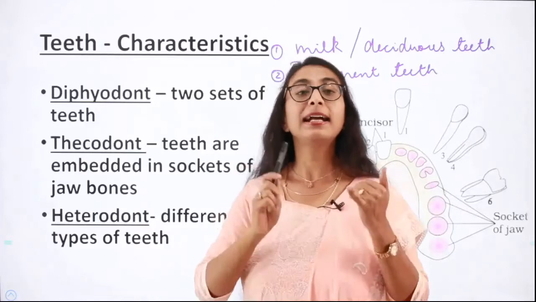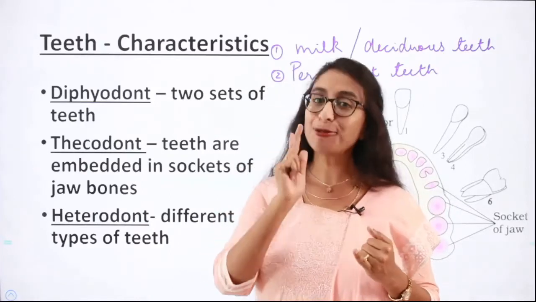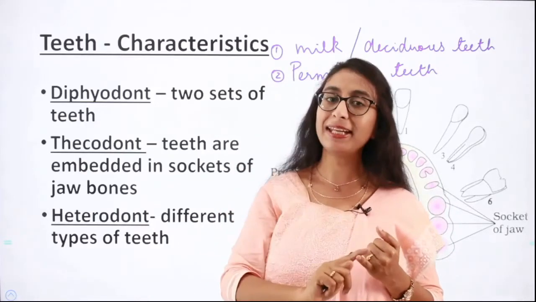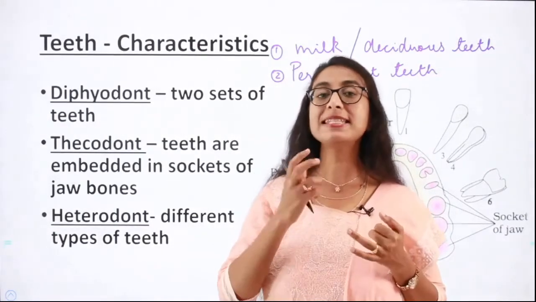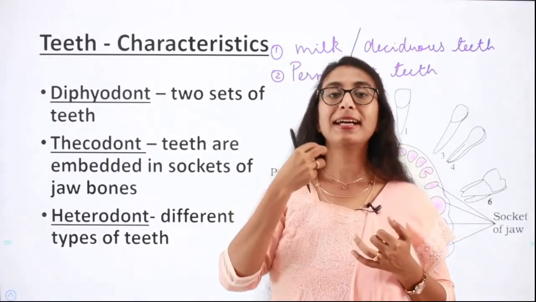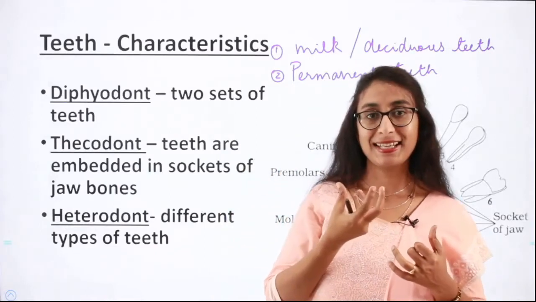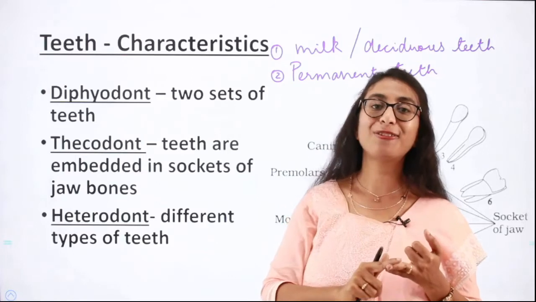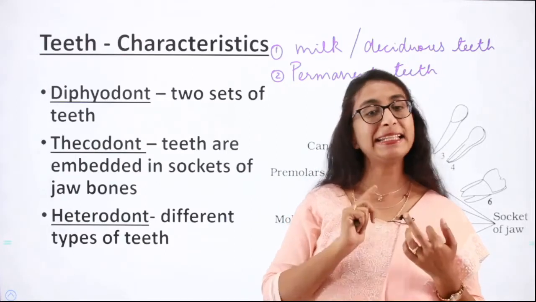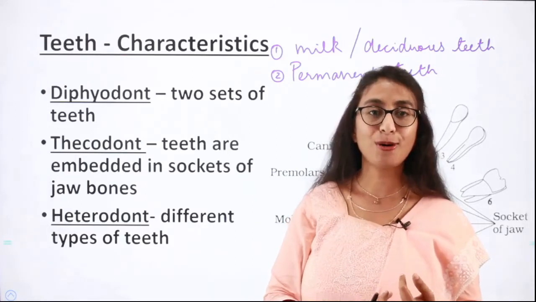Human teeth are diphyodont, which means we have 2 sets of teeth. One is the milk teeth and the second one is the permanent teeth. Next is the thecodont, which means our teeth are embedded in sockets which are present in the jawbone. That nature of teeth is called thecodont. And the third one is heterodont.